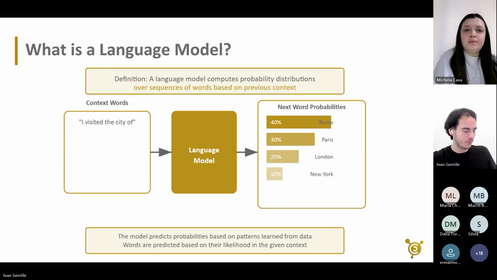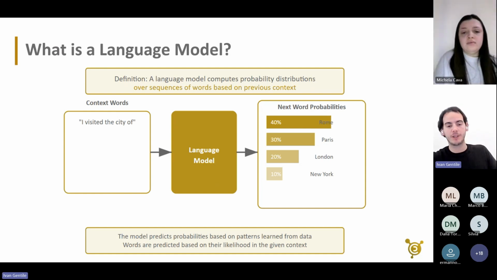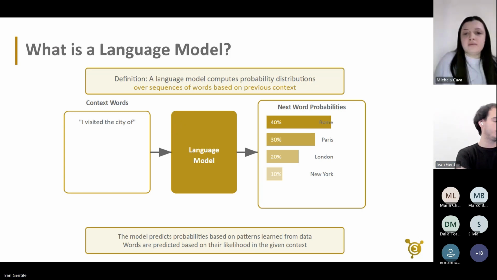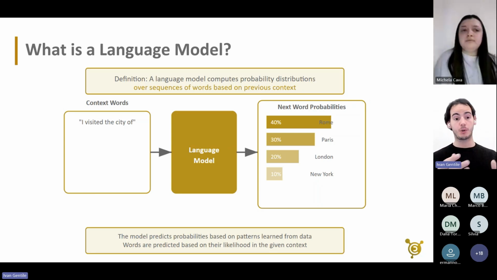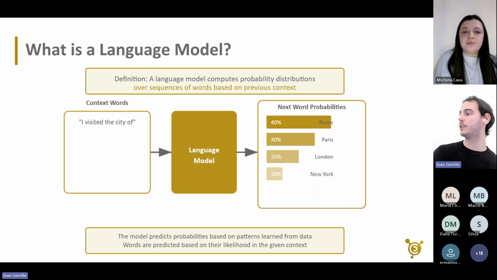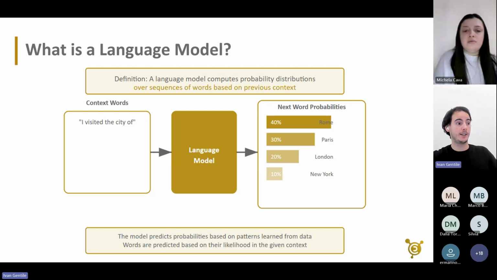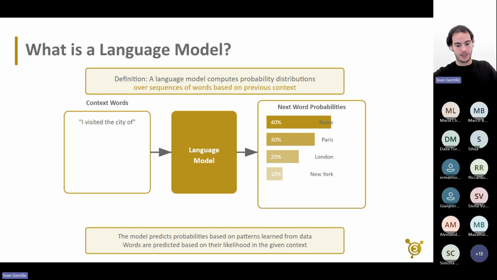To start, we have to define not large language model, but language model itself. This is a field that has been around for more than 100 years, I would say. There are different approaches to constructing language models, but many of them, not all, have this concept of trying to connect a computational model to a probability distribution,